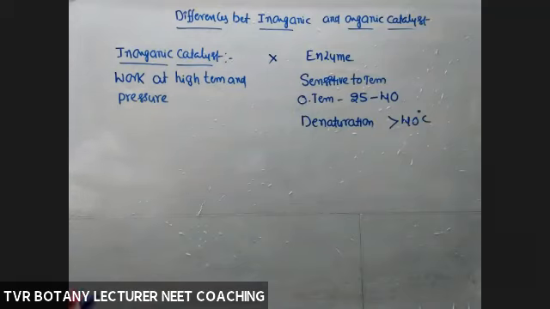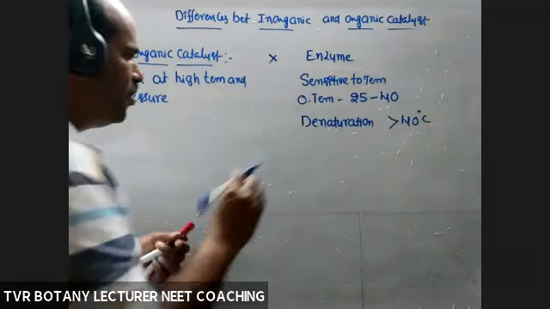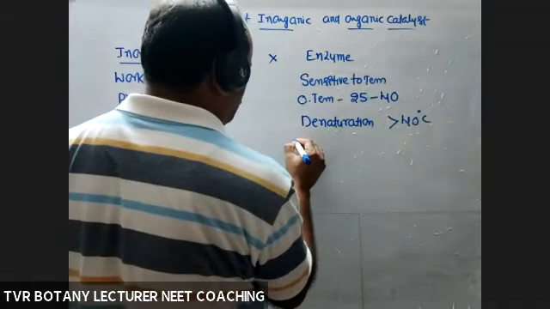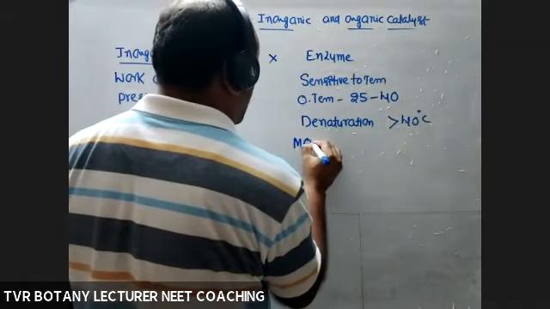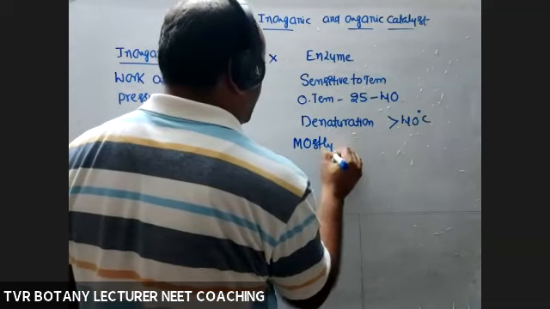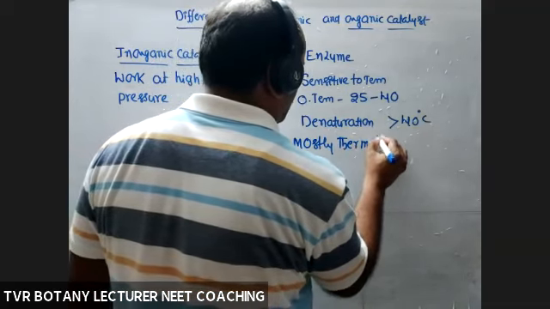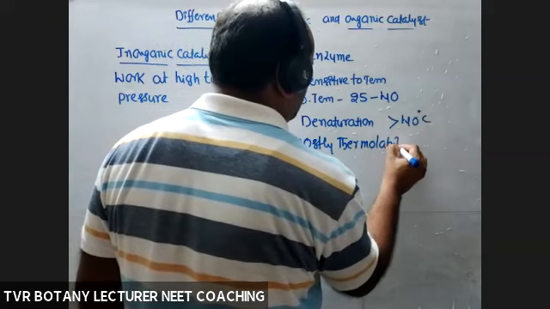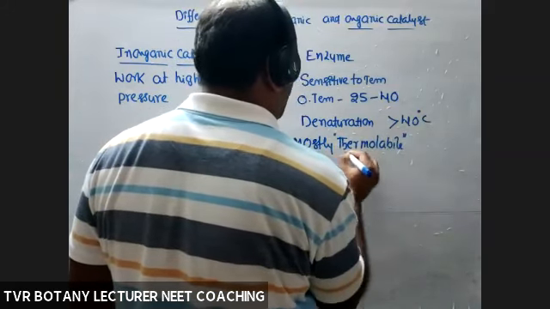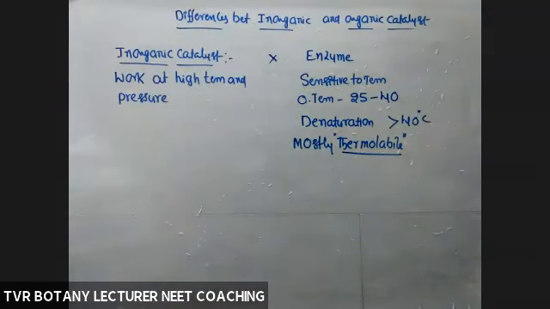So most of the enzymes are thermolabile. Okay, so thermolabile means not able to withstand high temperature, subjected to denaturation.